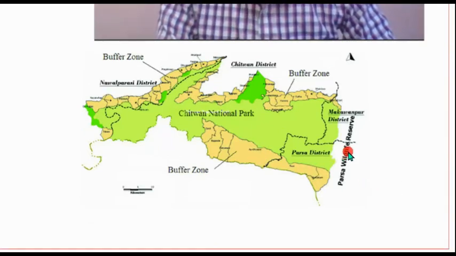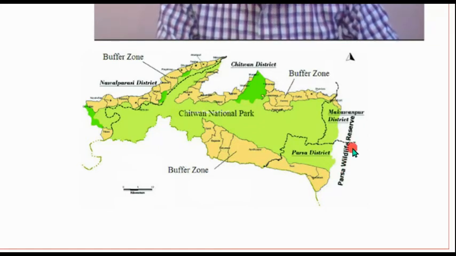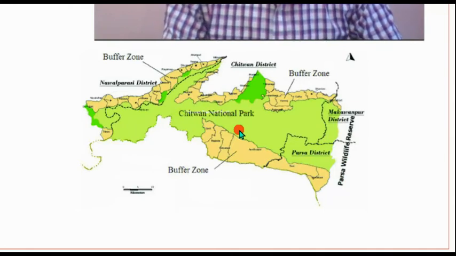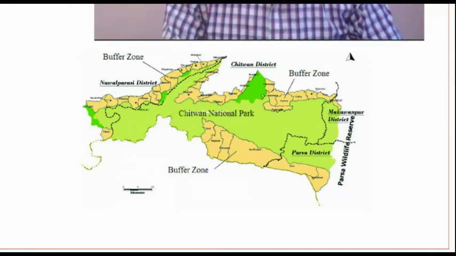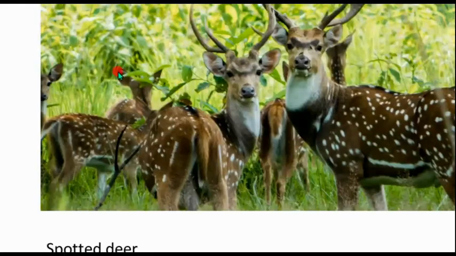And here you can see the wildlife reserve, Parsa wildlife reserve. Chitwan National Park is distributed in three districts: Parsa, Makawanpur, and Chitwan.